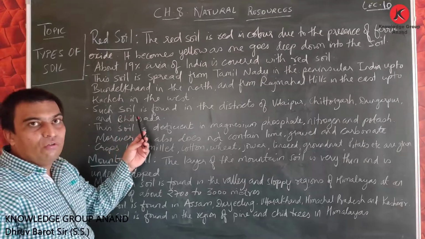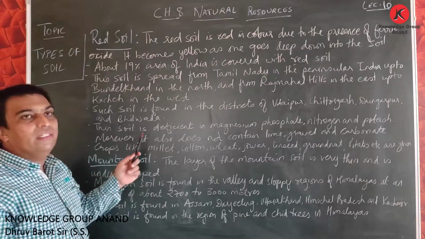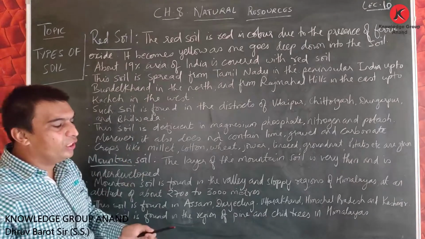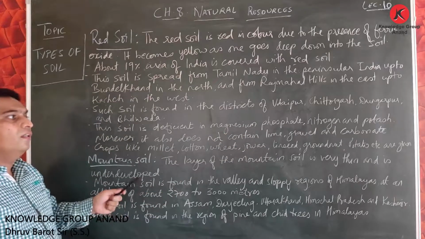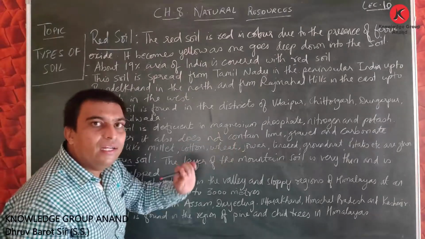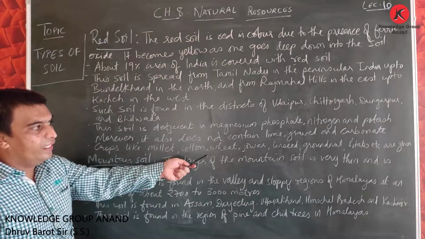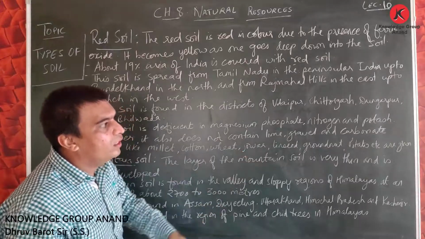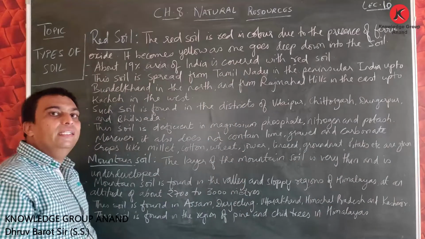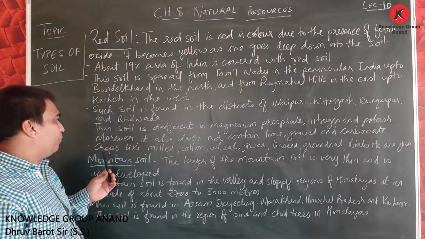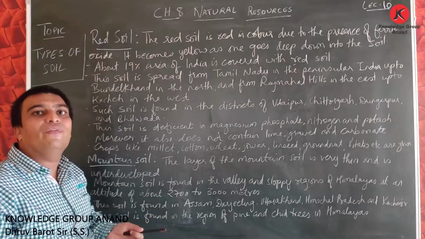The region where it is found includes the districts of Udaipur, Chittorgarh, Dungarpur and Bhilwara. This soil is deficient, it is lacking magnesium, phosphate, nitrogen and potash. It also lacks lime, gravel and carbonate. Friends, crops like millet, cotton, wheat, jowar, linseed, groundnut, potato, these types of crops are grown in this type of red soil. And mountain soil, the layer of this mountain soil is very thin.